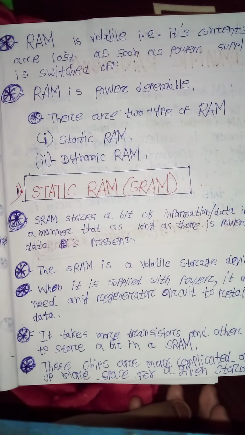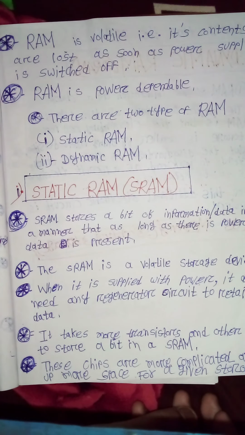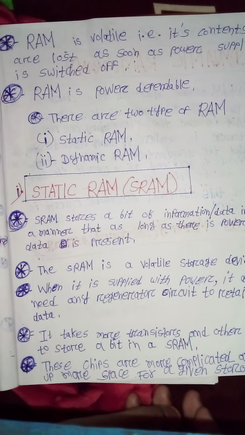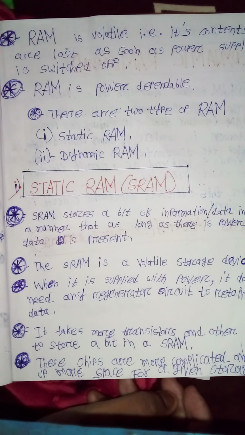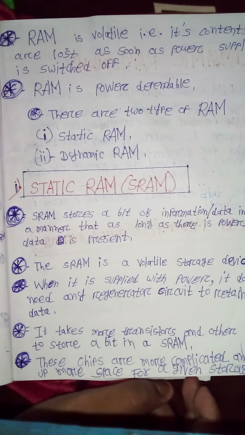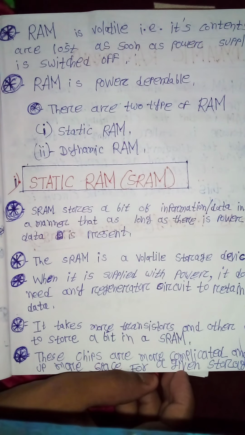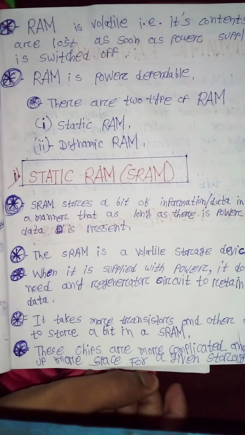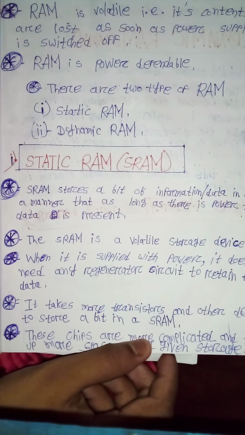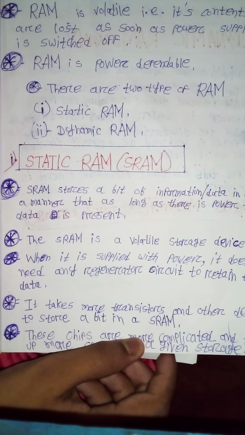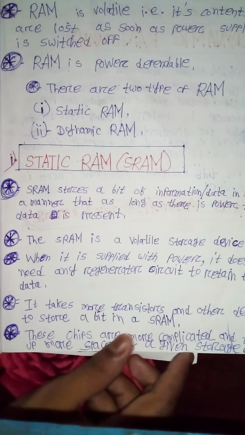RAM is volatile, i.e. its contents are lost as soon as the power supply is shut off. RAM is power dependent. There are two types of RAM: static RAM and dynamic RAM.